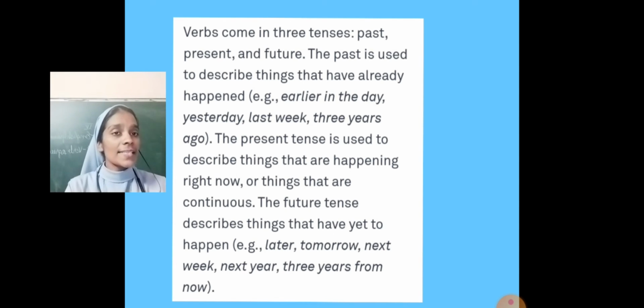The present tense is used to describe things that are happening right now or things that are continuous. जो अभी हो रही है. The future tense describes things that have yet to happen. It is going to happen. Example, later, tomorrow, next week, next year, 3 years from now. अभी तक नहीं हुई है, होने वाला है.